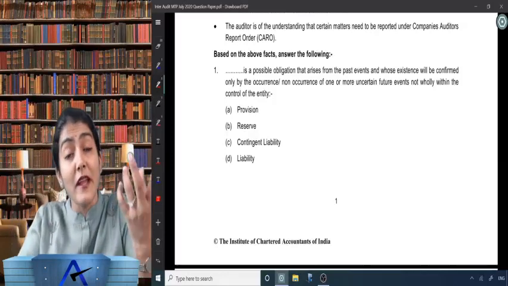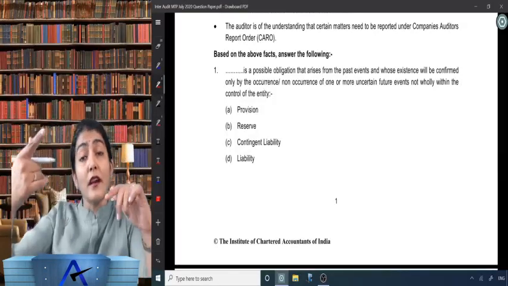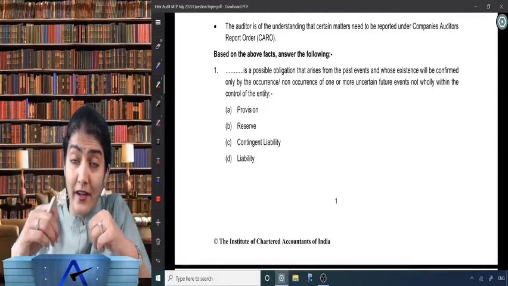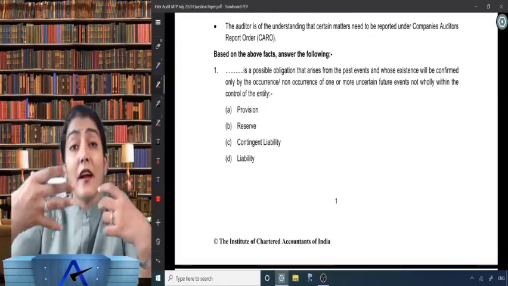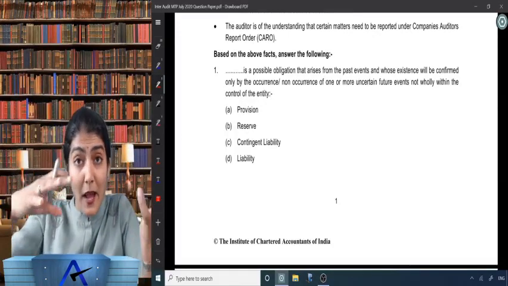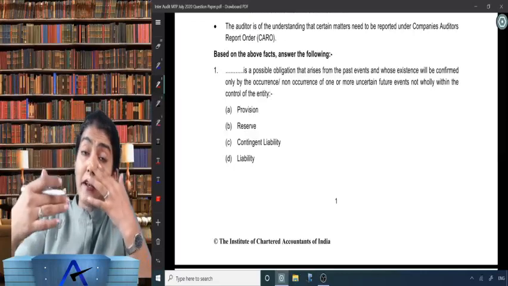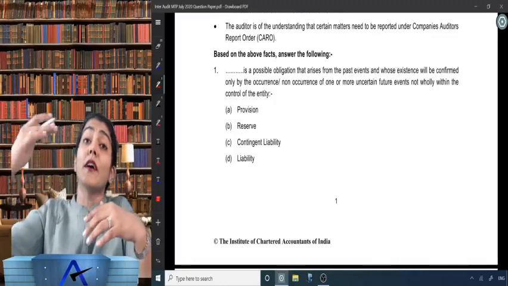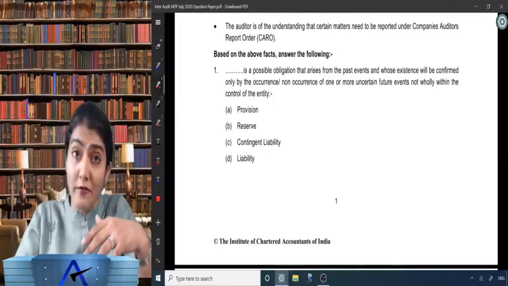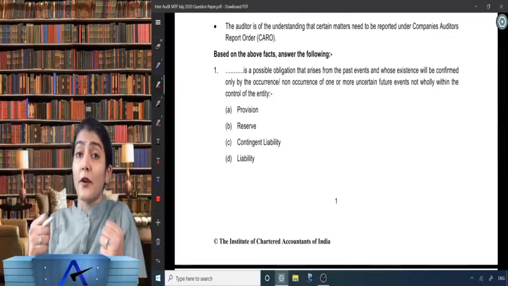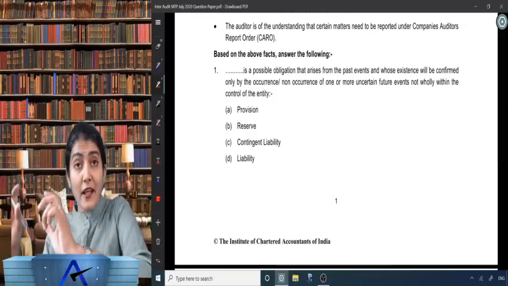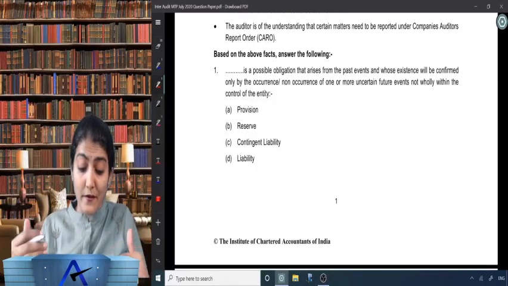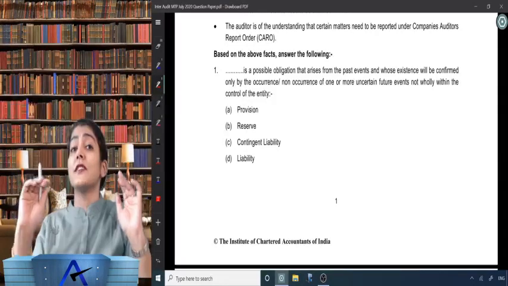So the existence will be confirmed based on the occurrence or non-occurrence of one or more future events not wholly within the control of the entity. So it is beyond the control of the entity, and whether that liability, that obligation will come or not come depends upon the occurrence or non-occurrence of one or more uncertain future events, and that too not wholly within the control of the entity. So they've given the definition, and we have to know the term. What is it? Is it a provision? Is it a reserve? Is it a contingent liability, or is it just a liability?